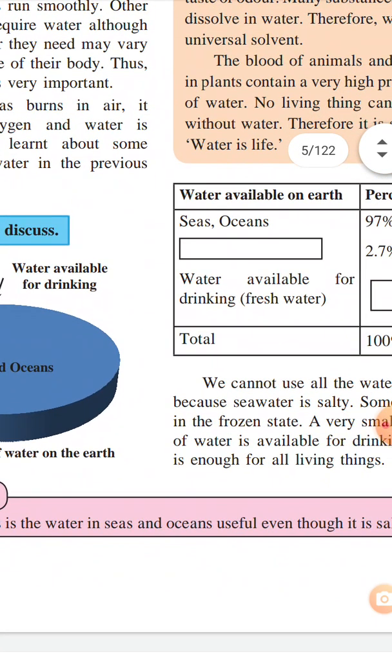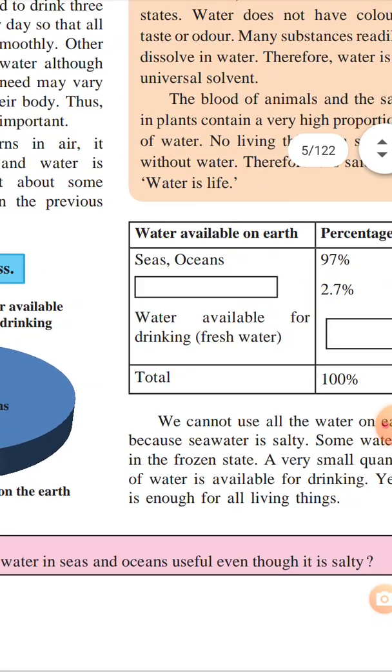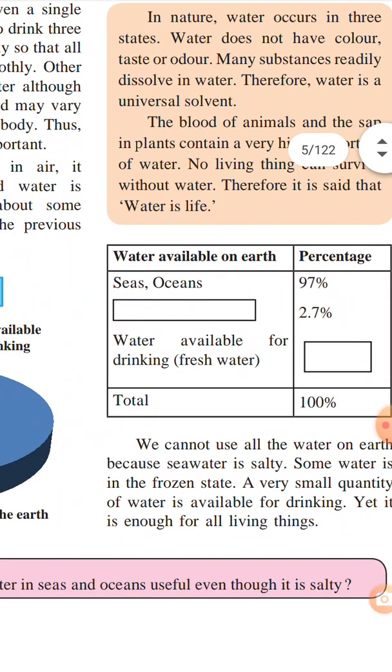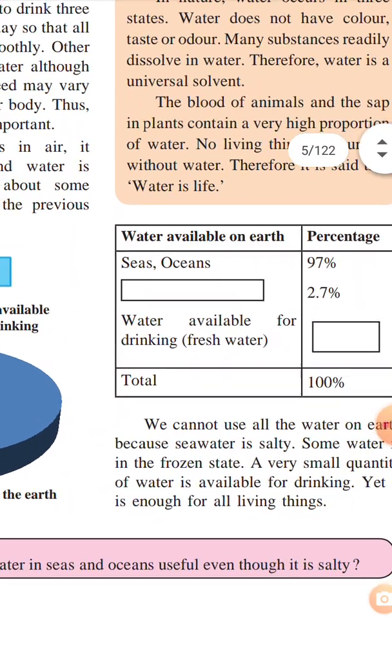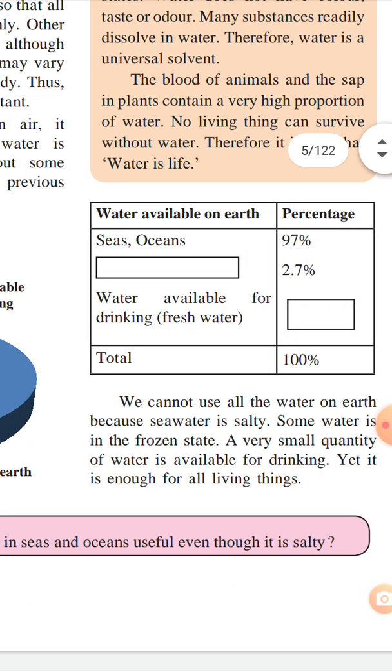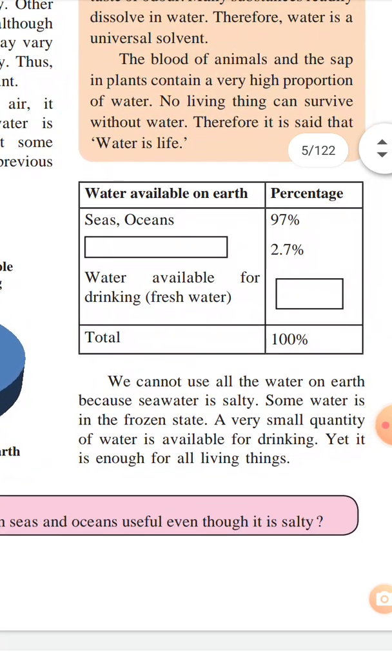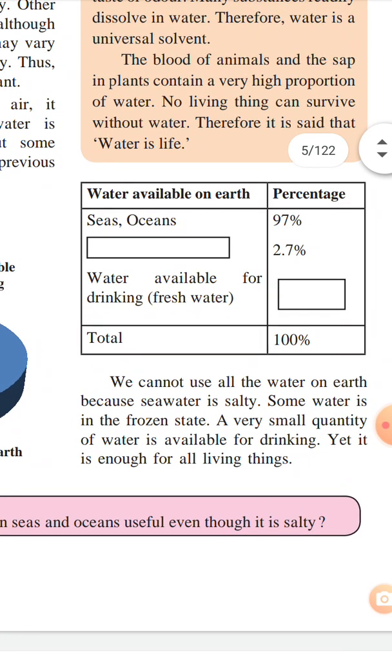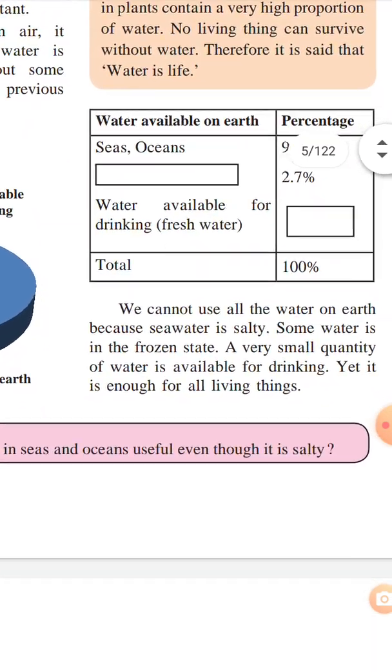And water available for drinking, that is fresh water, is only 97 plus 2.7, 99.7, and when we subtract 99.7 from 100, we get the water available for drinking, that is fresh water, which is 0.3%. See, water available for drinking is only 0.3%.